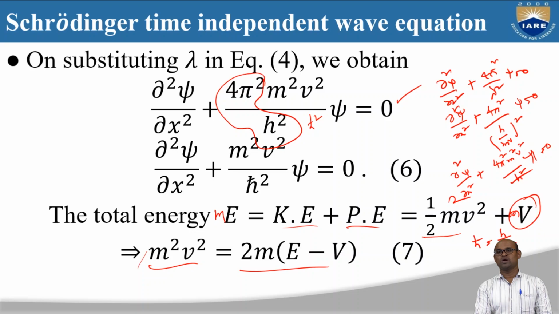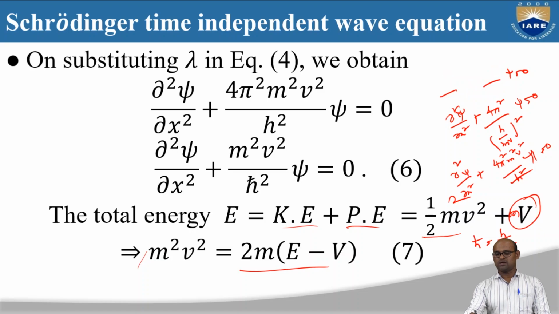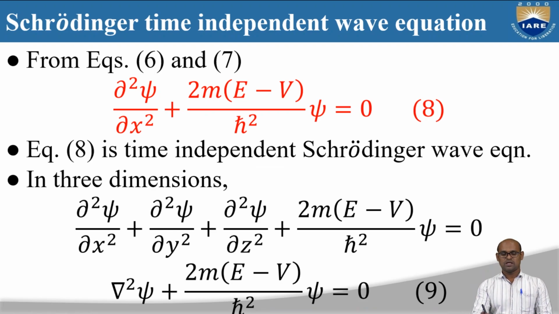Okay, so this m square v square we are going to place in equation 6. Substitute this m square v square, which is 2m into (E minus V), in equation 6 and find out the Schrodinger time independent wave equation. When we substitute, we get dou square psi by dou x square plus 2m into (E minus V) by h cut square into psi is equal to 0. So this is the time independent Schrodinger wave equation in one dimension.